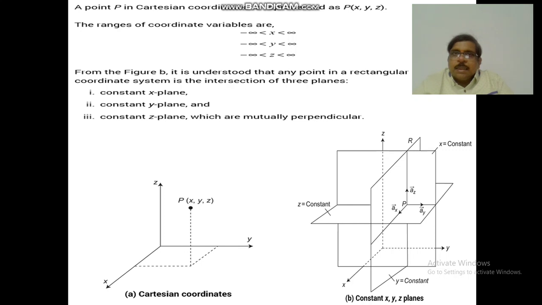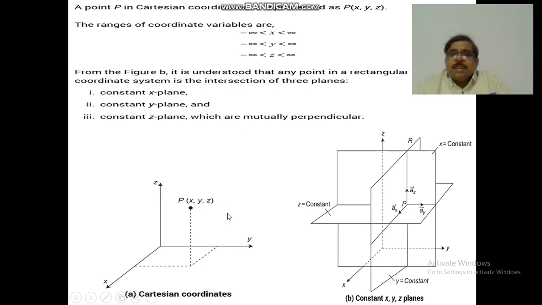What is a Cartesian coordinate system? The Cartesian coordinate system is represented by P(x, y, z). x, y, z are the three coordinate axes, and P is the point where the charge is located. The ranges of these coordinate variables are: x is from minus infinity to infinity, y is from minus infinity to infinity, and z is also from minus infinity to infinity.